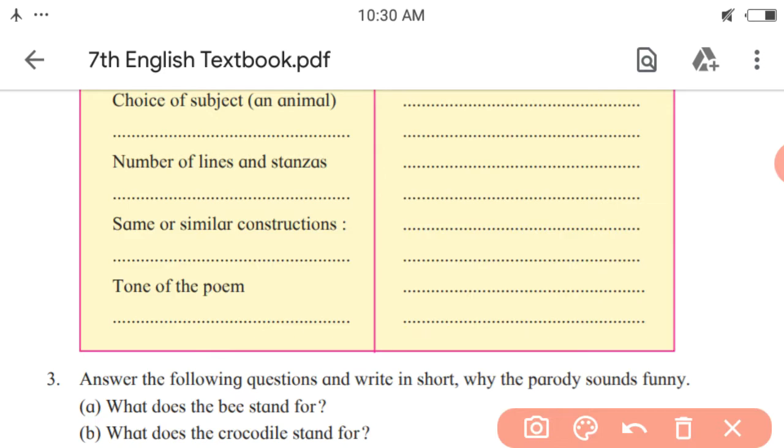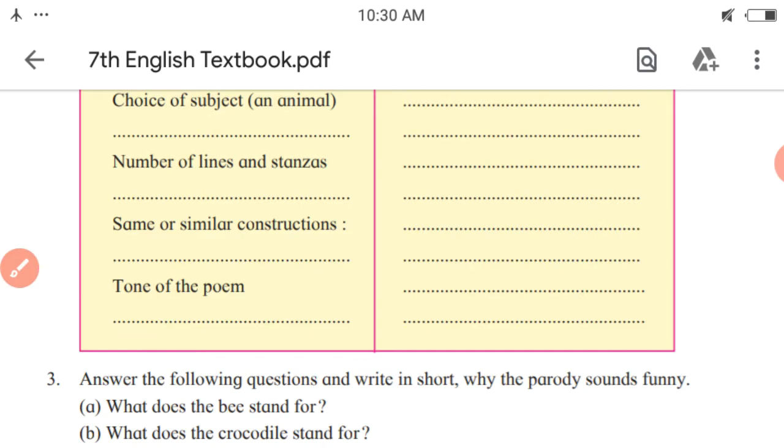So you have to write 2 words over here. What are those? Serious and inspirational. Now what about the parody? It is not serious, and it is not inspirational. So what will you write? It is humorous. It is witty or funny.